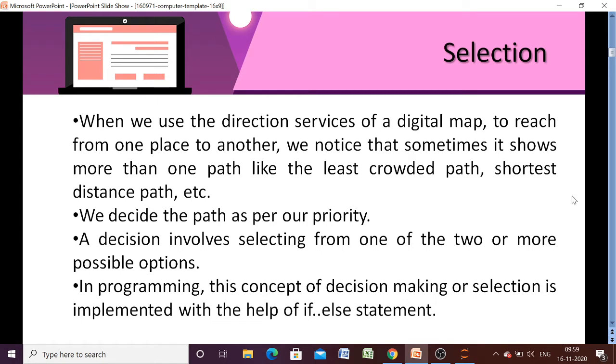The same thing happens in programming also, where we have to make some decision. Decision making, or selection, is implemented with the help of some statements. In selection statements we are going to discuss those statements which allow us to take some decision based upon certain conditions.